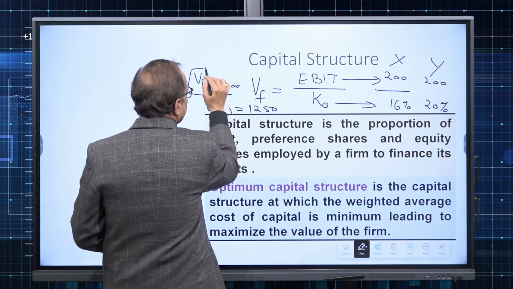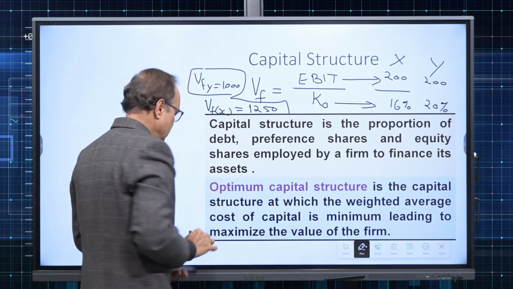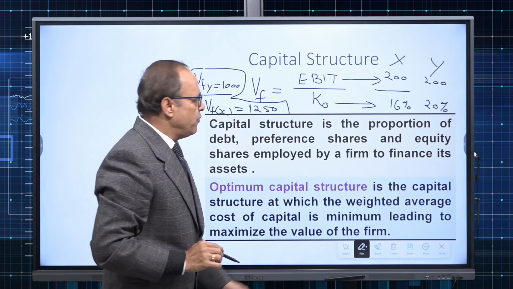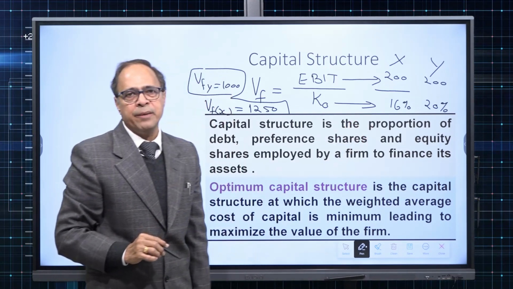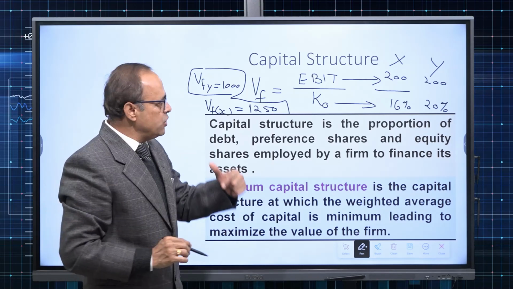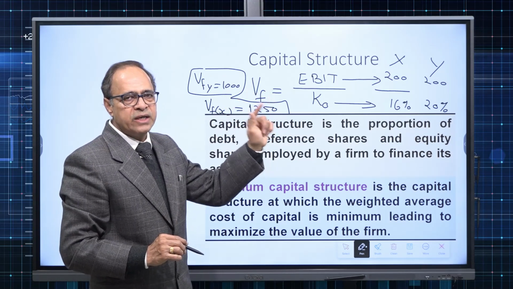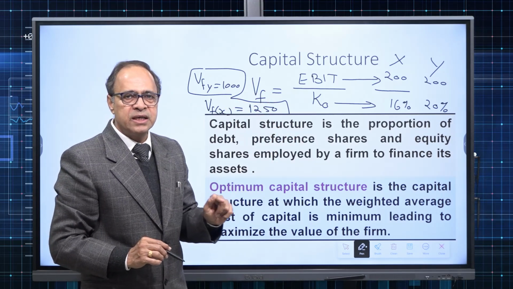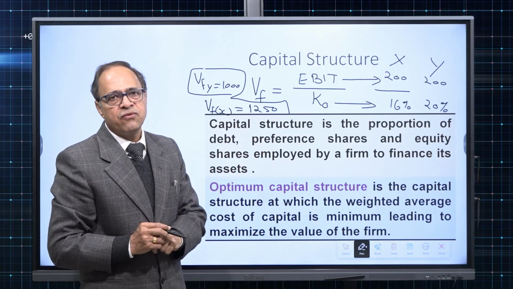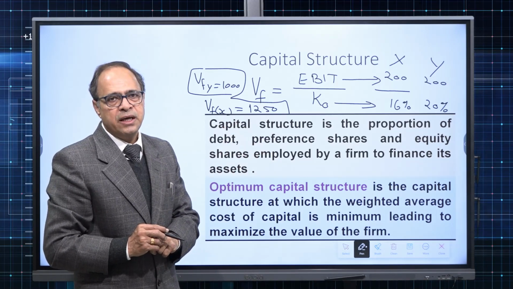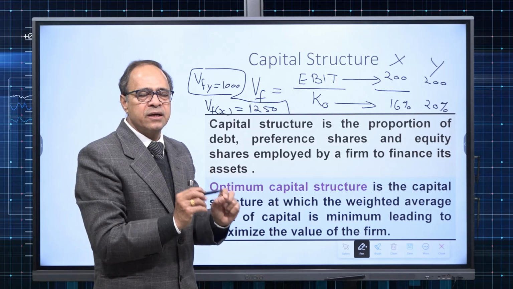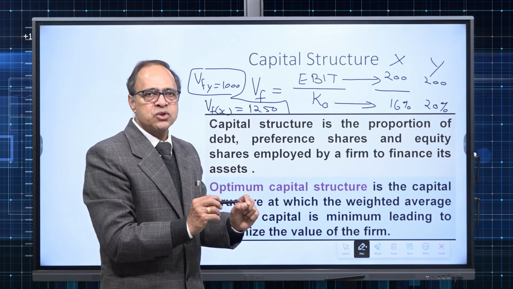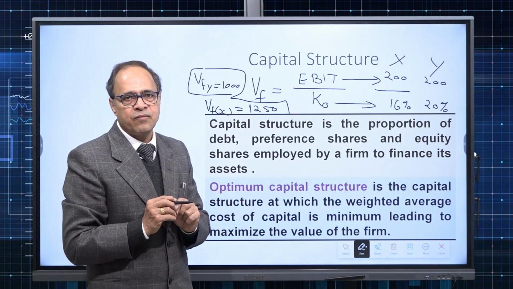So now you can see the difference. When overall cost of capital is minimum, value of the firm rises, and vice versa is also true. When we increase the overall cost of capital, value of the firm declines. It means there is a direct relationship between overall cost of capital and value of the firm.